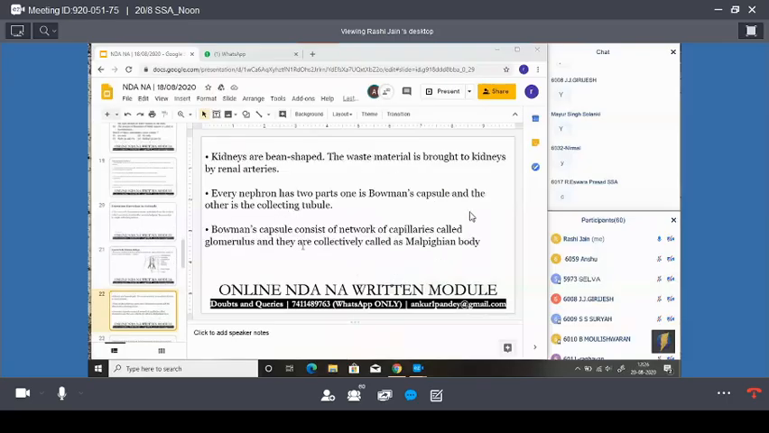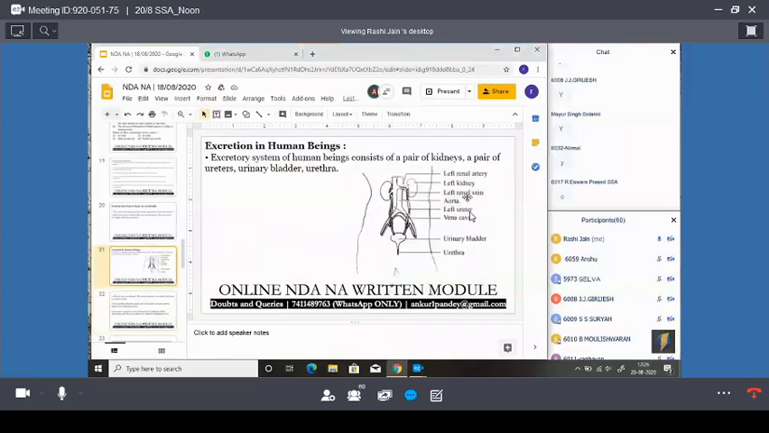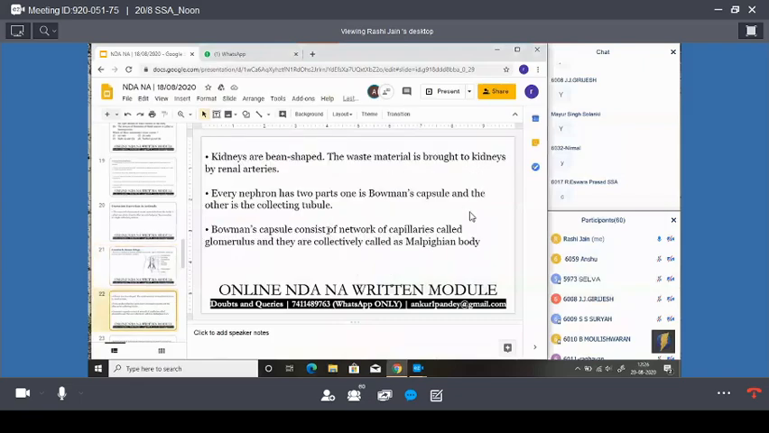Next, the description is given. Let's see it. Kidneys are bean shaped. The waste material is brought to the kidneys by the renal arteries. Here the arteries are given, the left renal artery. So the waste material is brought through the arteries to the kidney.